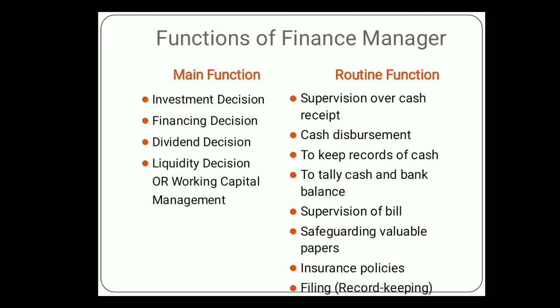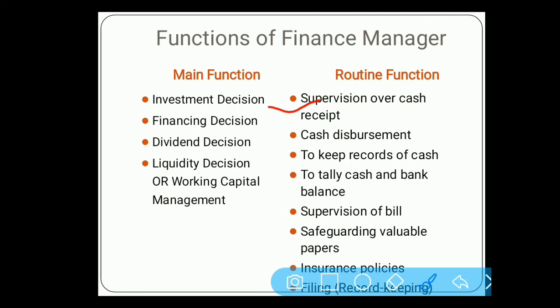So basically there are two types of functions of a finance manager: main function and routine function. Main function includes, as you know, all the things discussed in the previous video, and routine function includes cash received supervision, that is, whatever sales are done by the firm, collection should be done on time by the manager.